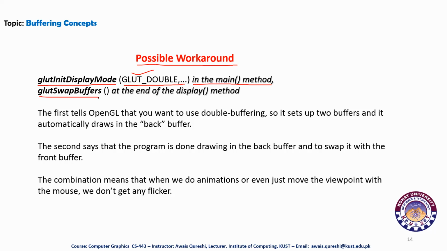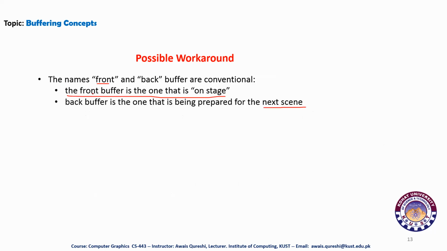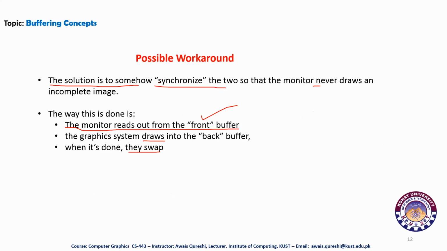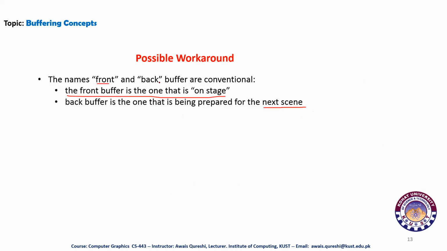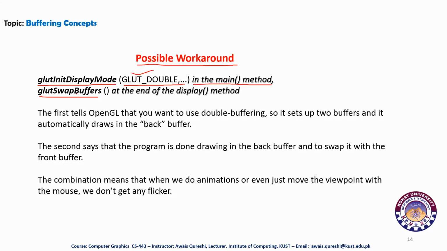What does this function do? glutSwapBuffers is basically using this concept of front and back buffers, which has already been explained to you. glutSwapBuffers is a method that implements the concept of front and back buffers. And glutInitDisplayMode is a declaration statement that tells that we are using double buffer mode in our program.